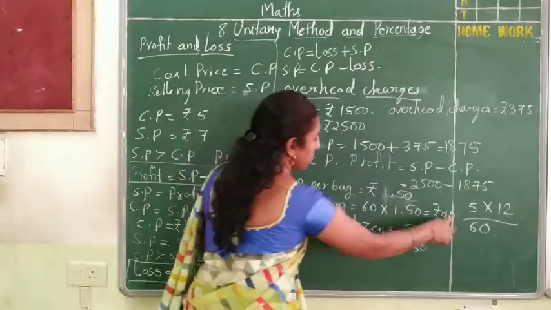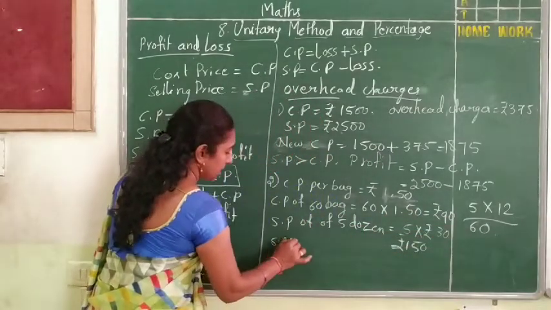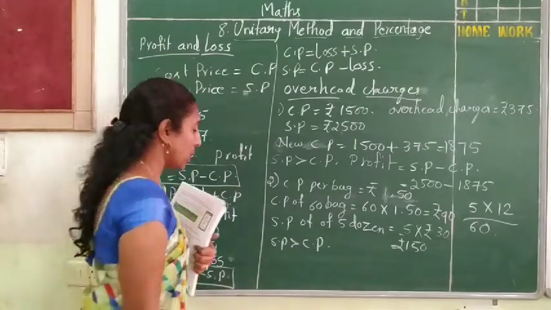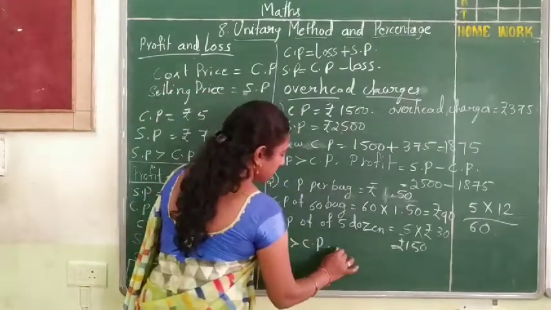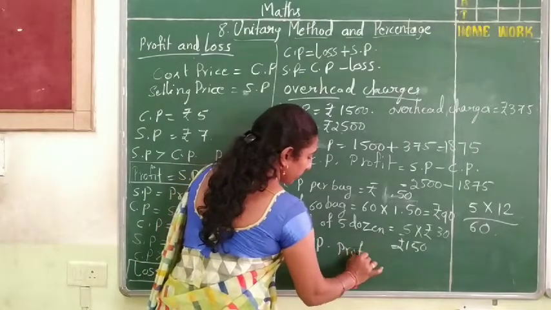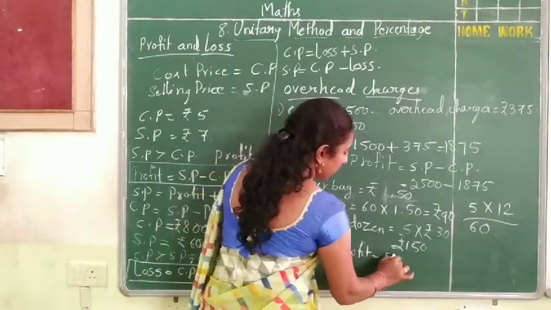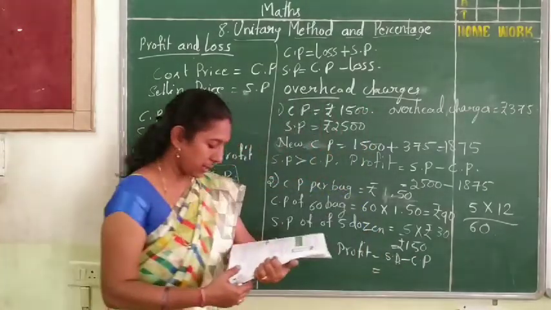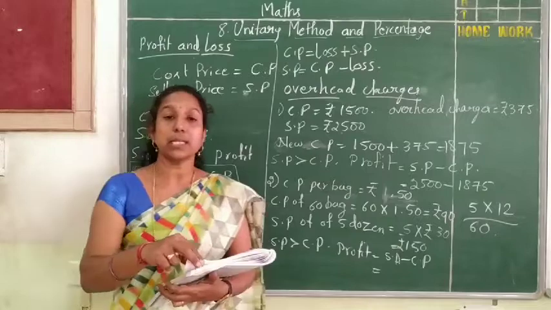By seeing this, you can say that the selling price is greater than the cost price, so it is a profit. Profit means selling price minus cost price. If you do it, you will get the answer, that is 60 rupees.